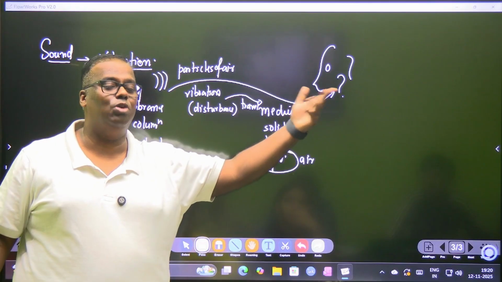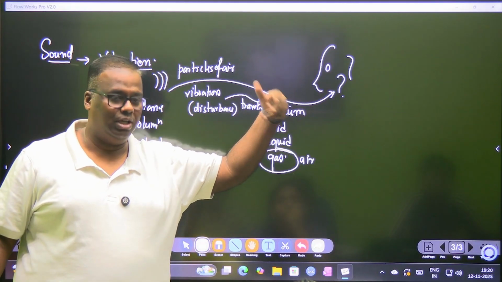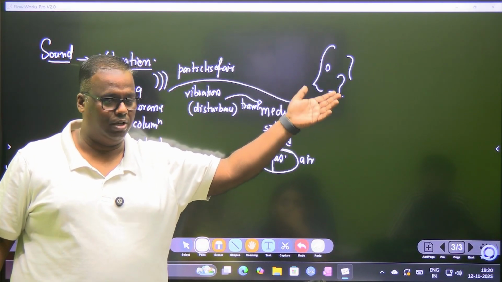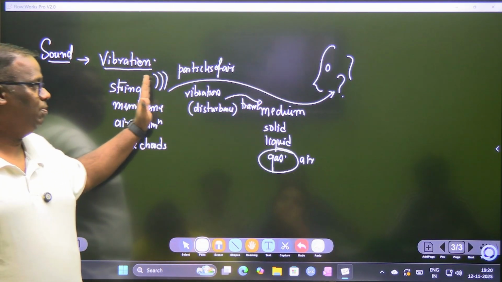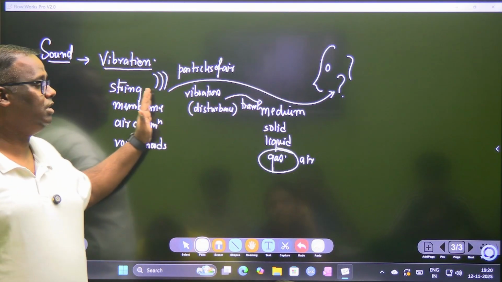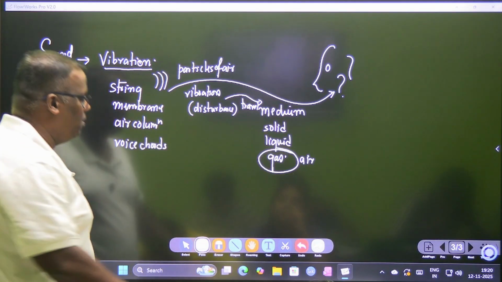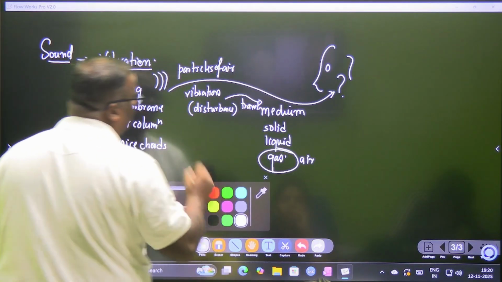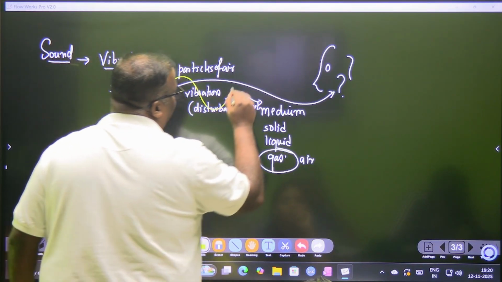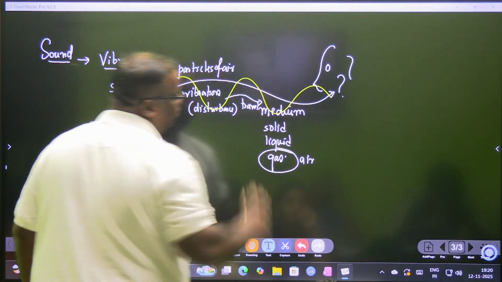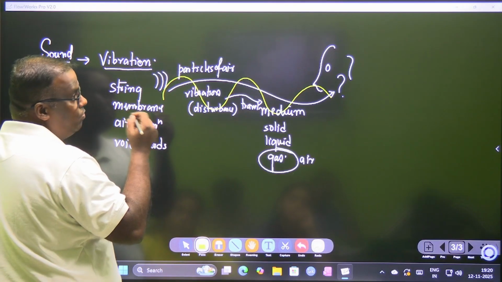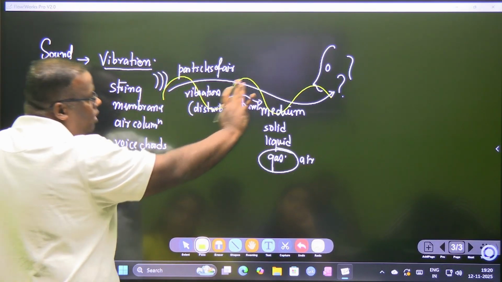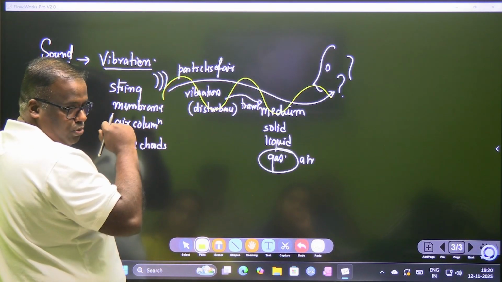So we have to create some alternate way. We create electrical signals and convert them into electromagnetic waves so that they can travel much faster. So the vibration, in other words the disturbance, has to travel. Since this disturbance is traveling, it will travel in the form of a wave. In this wave, again, we will have particles. And we studied that in a wave, the disturbance travels, while the particles remain at the same position.